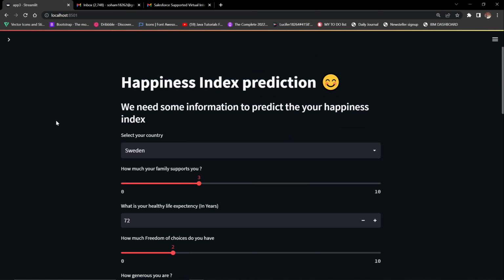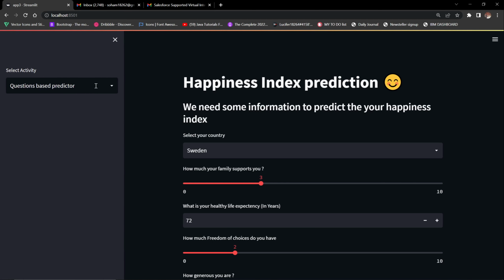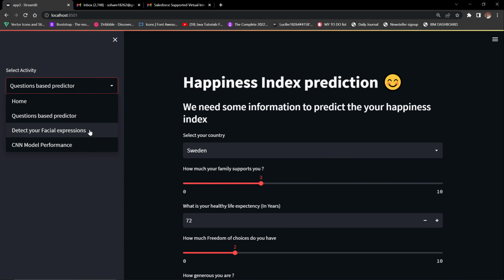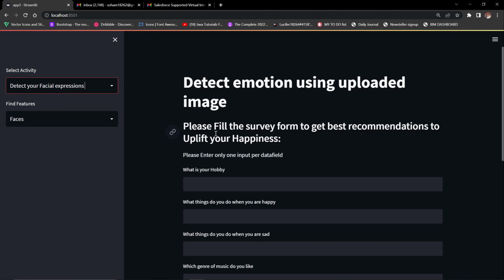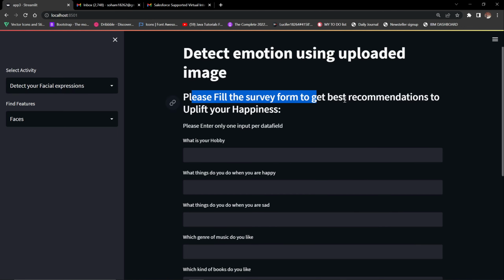The problem statement was that you should predict the happiness index, and you should give recommendations that will uplift the happiness index. So that's what we did. Now the second part is that we are predicting the happiness based on facial expressions. Okay, so this is the second part of our project. Please fill the survey form to get the best recommendation to uplift your happiness.